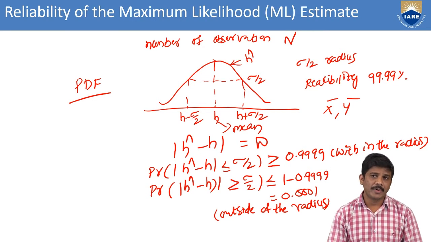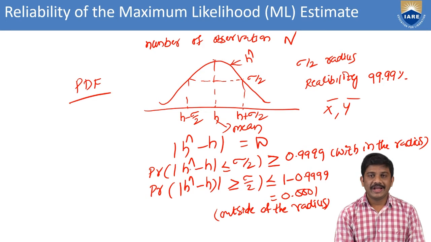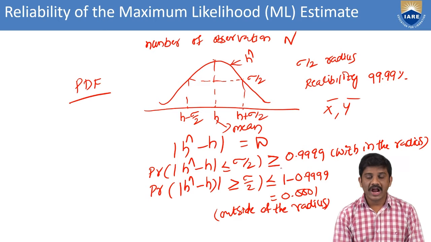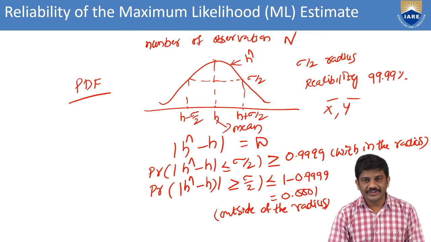Then we go with the probability. Then we are considering the estimated parameter and also the true parameter. For that we go for the probability of mod H hat minus H less than or equal to sigma by 2 and greater than or equal to 0.999. This is for within the radius.